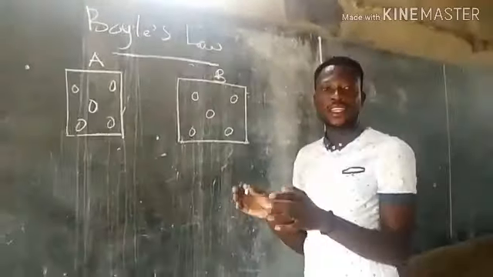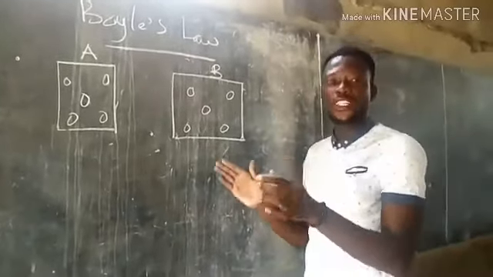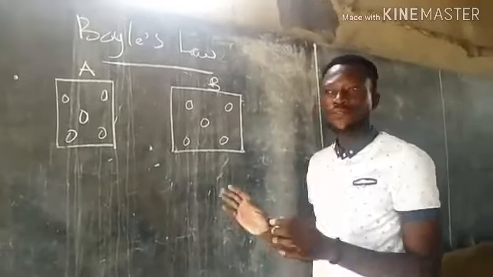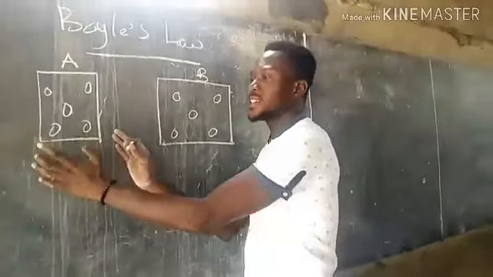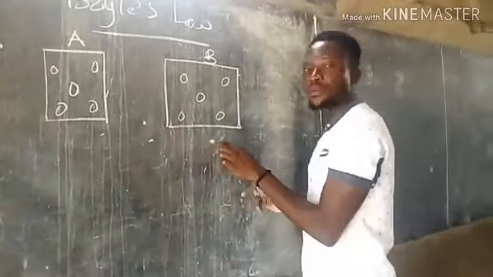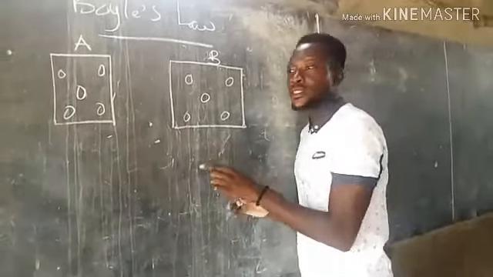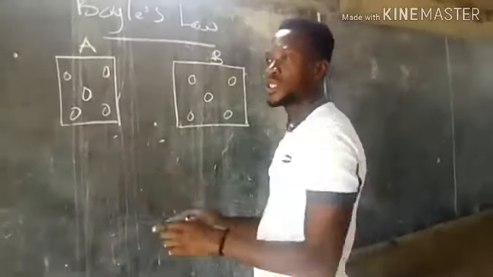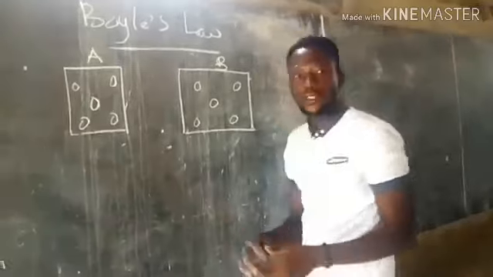So this tells us that there is an inverse relationship between pressure and volume. The greater the volume, the smaller the pressure generated. Then the smaller the volume, the higher the pressure generated.